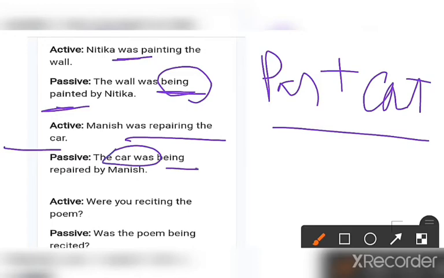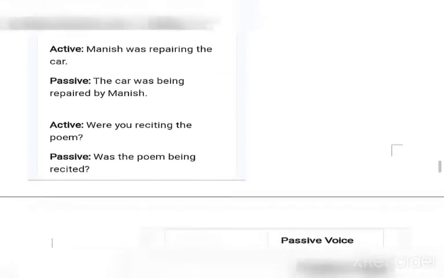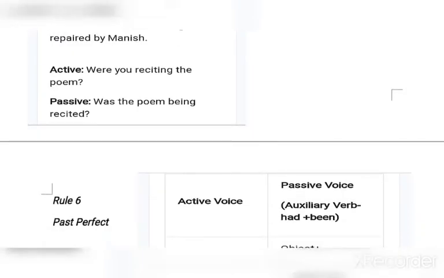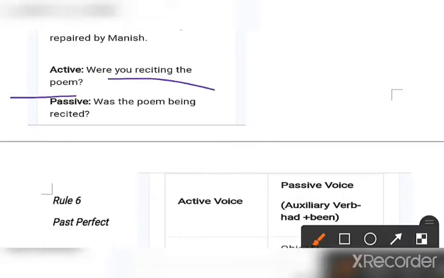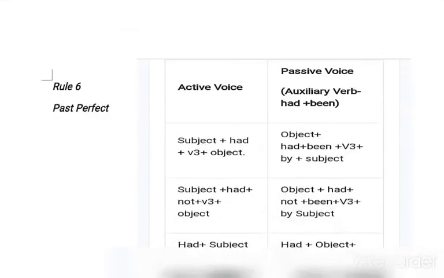Then after being will be the rule, and then after repaired will be the third form of the verb repair. Clear? Okay, one more sentence we have. Were you reciting the poem? Answer will be: was the poem being recited. It's very simple, I hope.